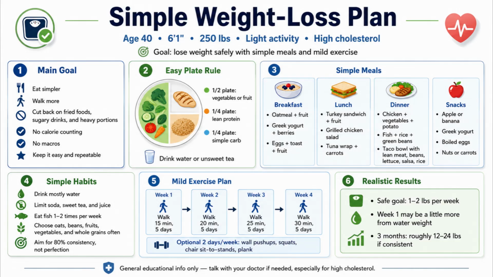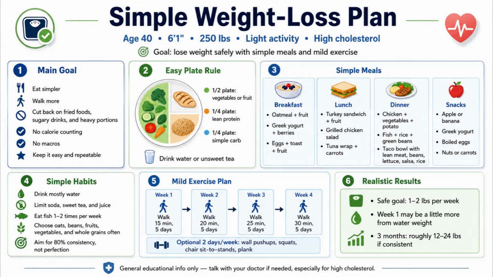For exercise, it starts super light. Week 1 is just a 15-minute walk, 5 days a week. Week 2 goes to 20 minutes, week 3 goes to 25, and by week 4, you're walking 30 minutes a day. There's also an optional 2-day-a-week strength section with simple movements like wall push-ups, squats, chair sit to stands, and a plank. This is designed for real people, not gym athletes. Anyone can start here.